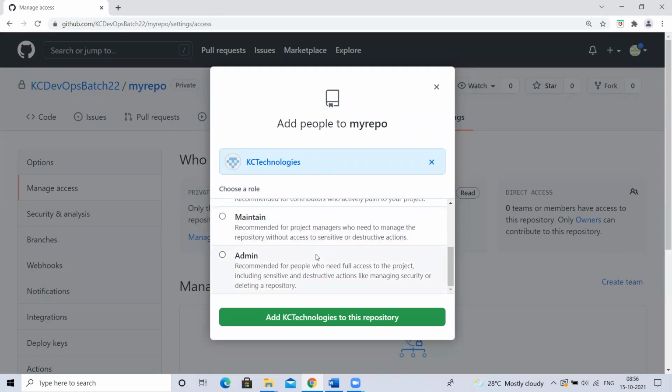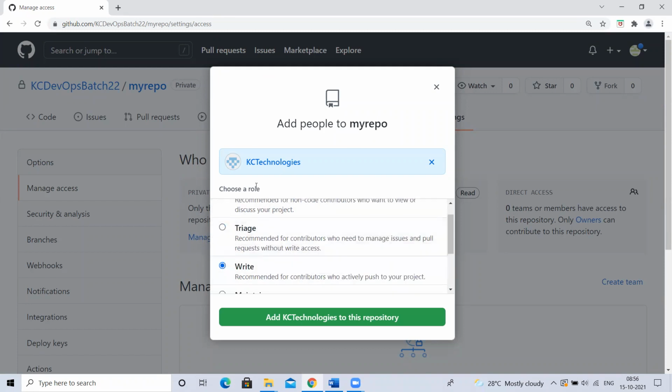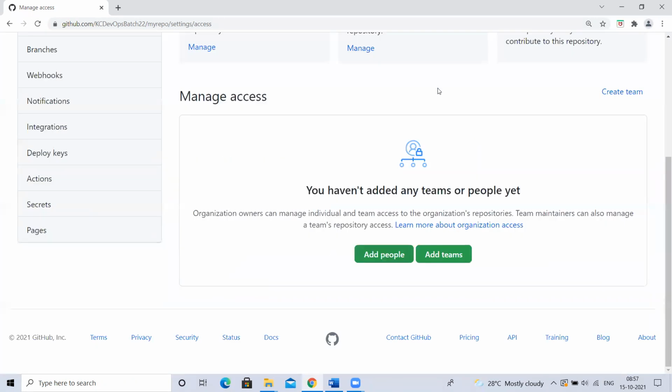If he can add some other users, he can delete some other users, then I have to give admin access. So I said write access. Write access means this person in this repository can read the files, modify the files, delete the files, create the files. Means write access he has. Add this technology. Okay. For now, I'm not adding.